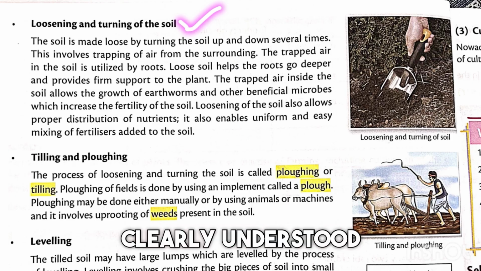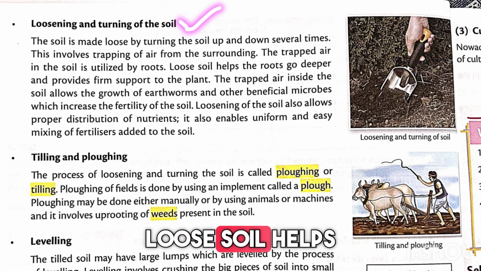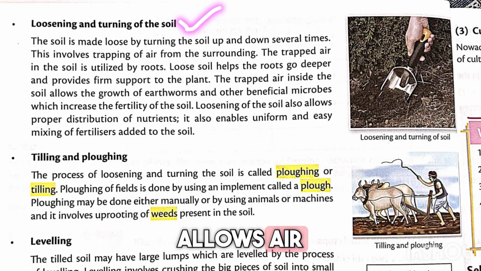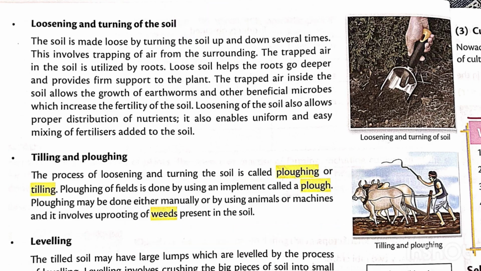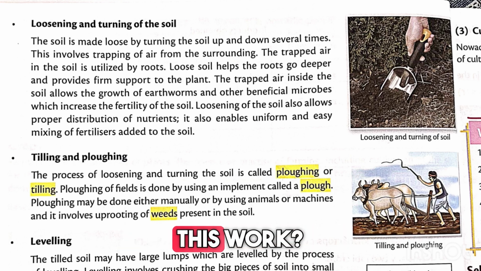So students, now we clearly understood why loosening of soil is important. Loose soil helps roots grow deeper, allows air circulation and increases soil fertility. But one question comes here. What do we actually call this process of loosening and turning the soil? And which tools are used by farmers for this work?